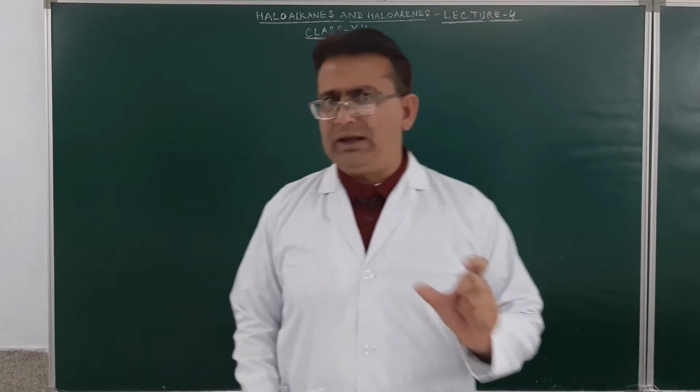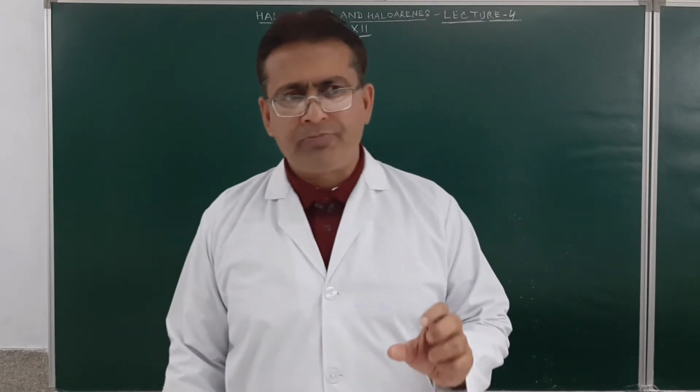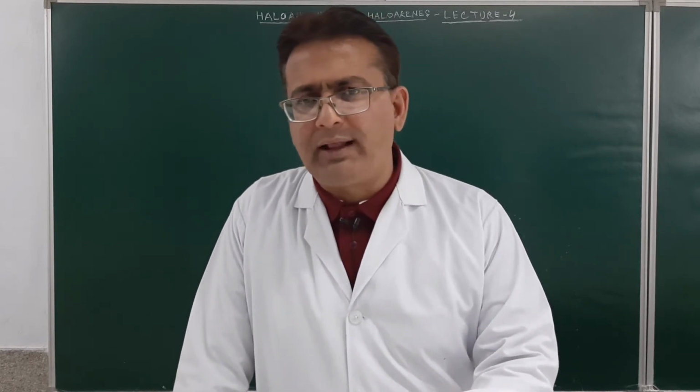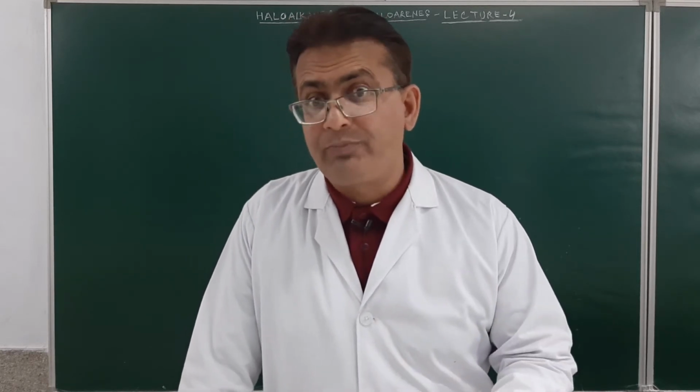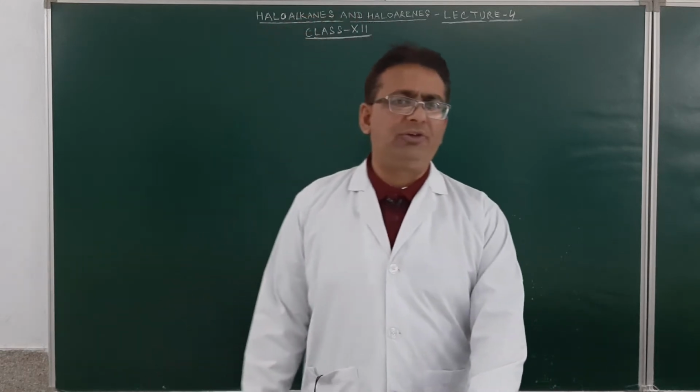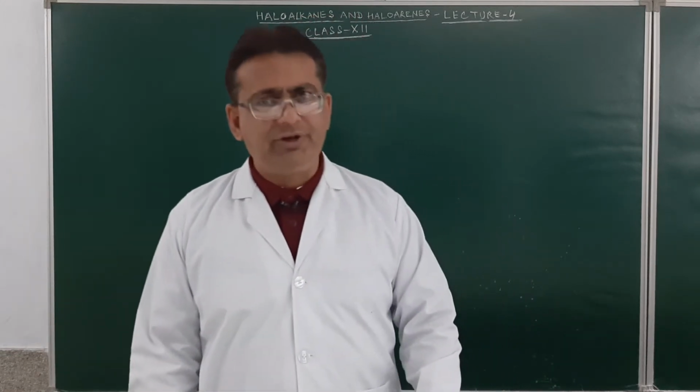Now listen very carefully, student, the lecture of the day. I told you the compounds which rotate the plane polarized light towards the right or towards the left are optically active, and the optical rotation can be measured by an instrument, the polarimeter.